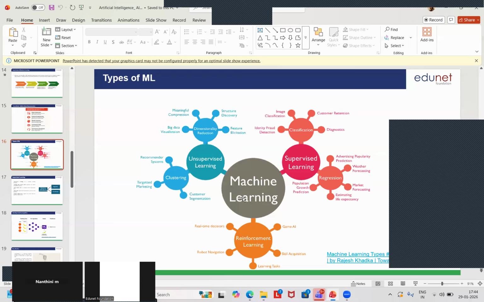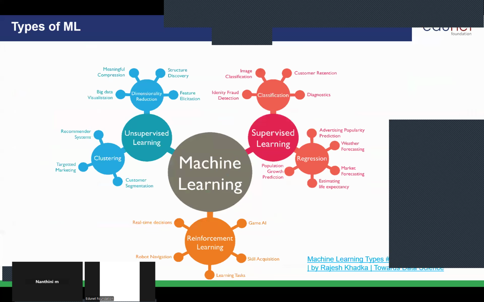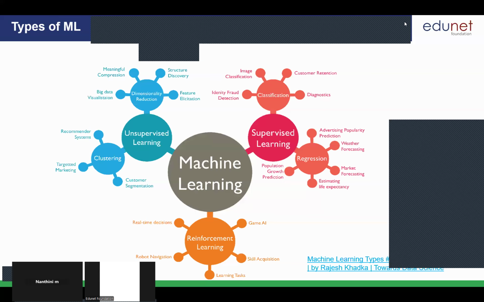Okay. Now, coming to the reinforcement learning. Reinforcement learning is something different from our supervised and unsupervised learning. So what it will do basically, the model learns through the trial and error method. What is trial and error? Can you tell me what is the trial and error method?